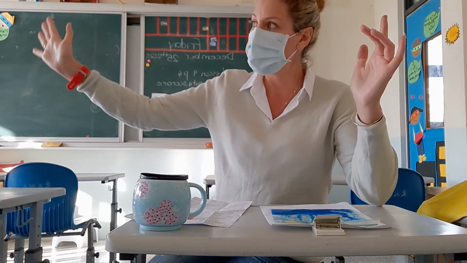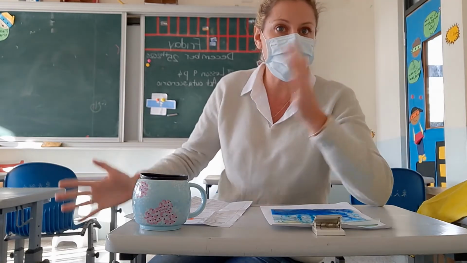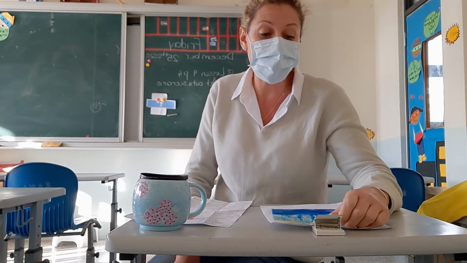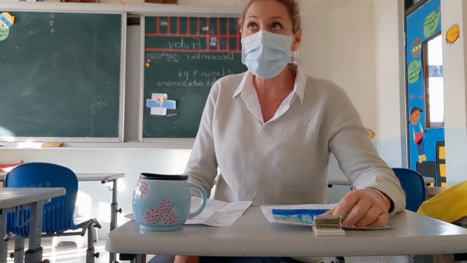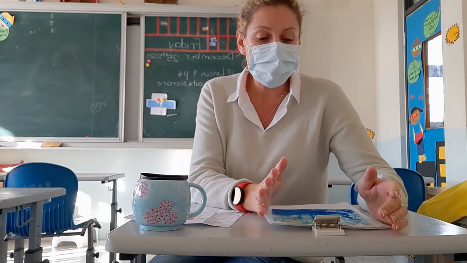Today we're going to continue talking about weather. Who remembers what weather is? Okay, do you remember? We said weather is what the air outside is like. Very good. So if the air is moving a lot, we could probably say that it's a windy day. And if there's a lot of water falling in the air, we could say it's a rainy day. So today we're going to continue talking about the weather and how we get different kinds of weather.